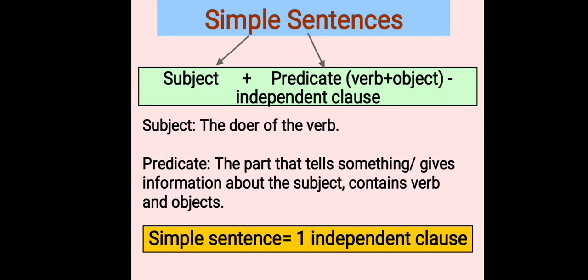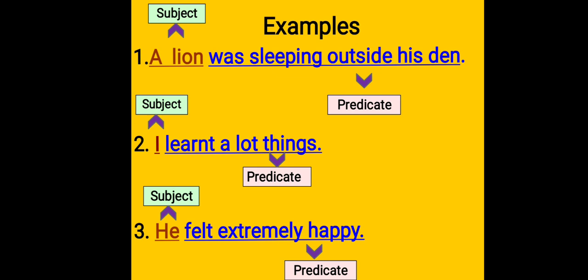What is a predicate? Predicate is that part of the sentence that gives information or tells something about the subject of the sentence. So in a sentence, if you find a subject, the main doer of the verb, and a predicate, the part that gives information about the subject, it is called a simple sentence. Basically, a simple sentence is nothing but one independent clause. Now let us understand this with the help of examples.